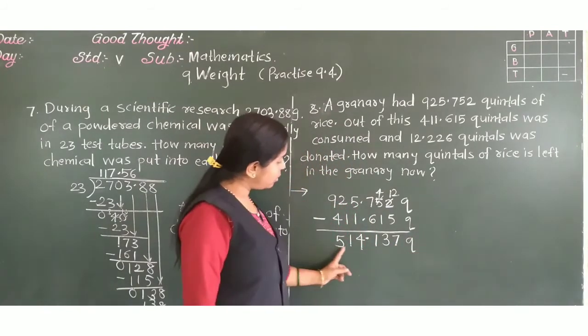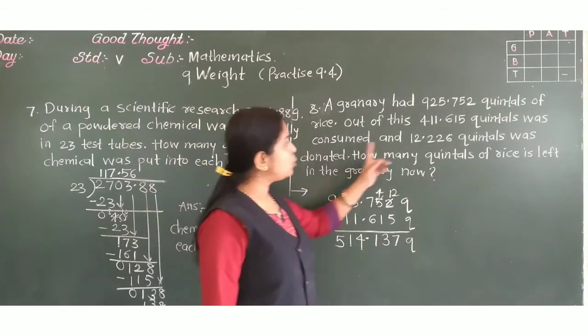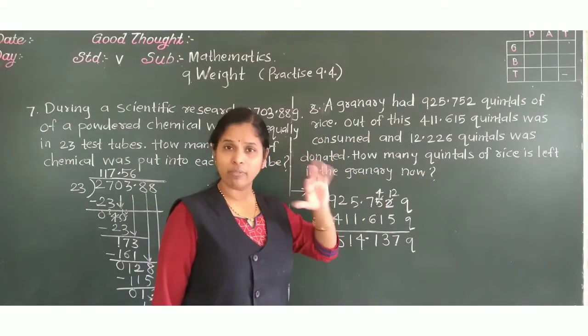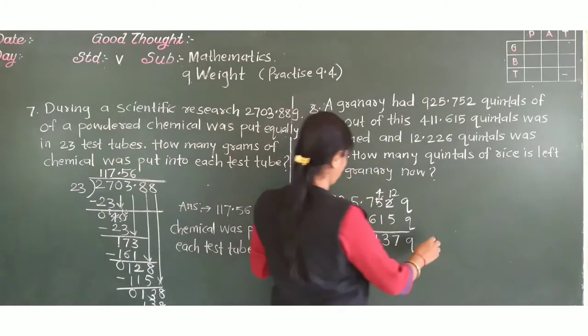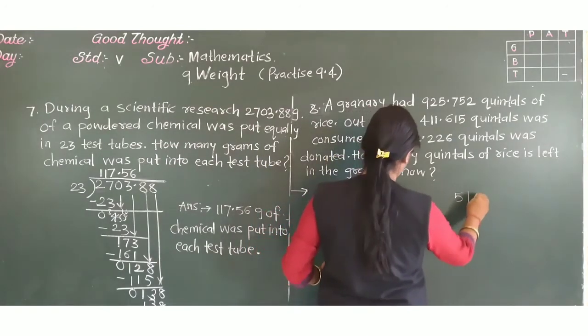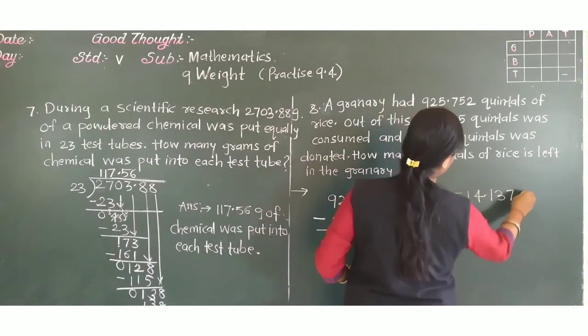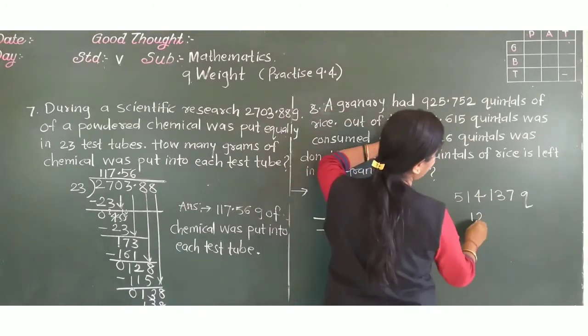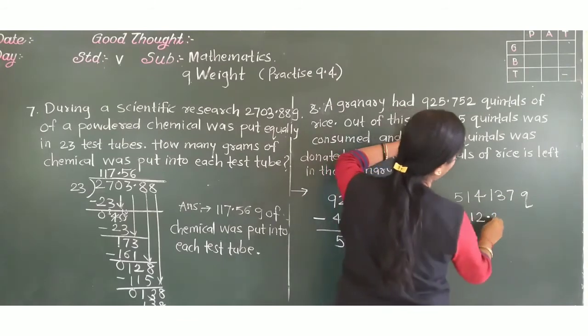Now again remaining this, 12.226 was donated, was given up. Okay. So again from this remaining quantity we have to subtract how much? 12 point. Now 12 where to write here? 0.226.